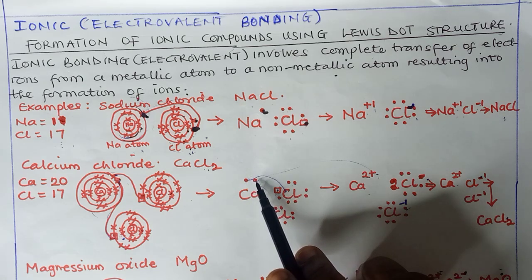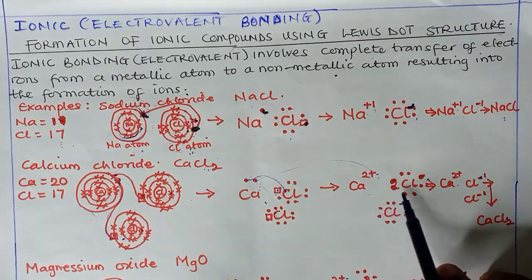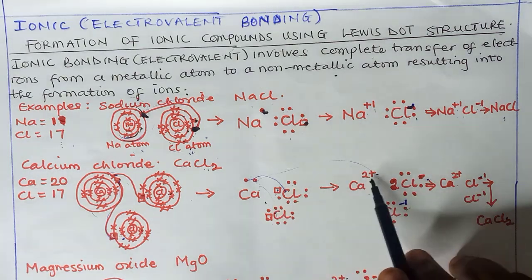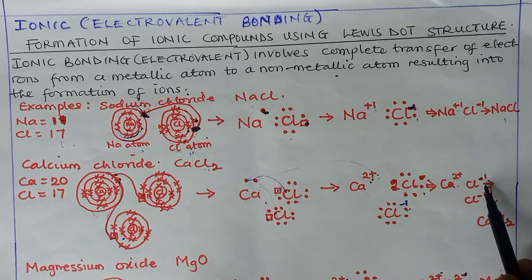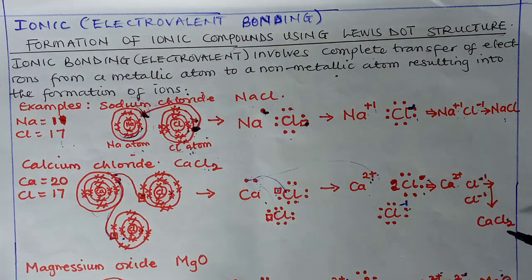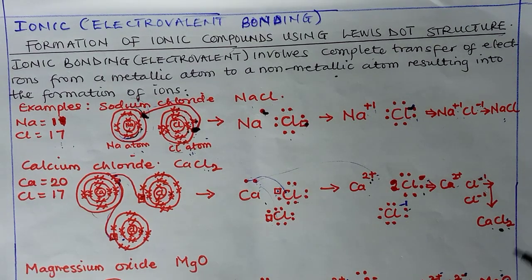The dot diagram here represents the valence electrons of calcium, while this represents the valence electrons of chlorine. And at the end, calcium gives out electrons to become calcium ion, and chlorine accepts electrons to become chloride ion. And these two form calcium chloride, meaning that 1 calcium reacts with 2 chlorine.